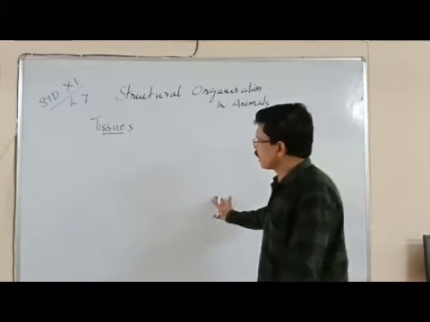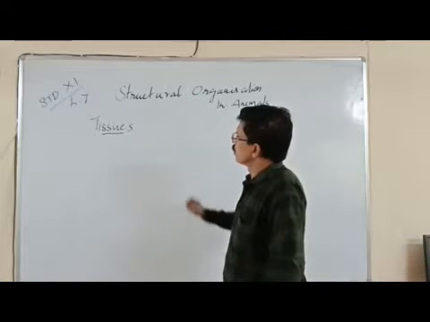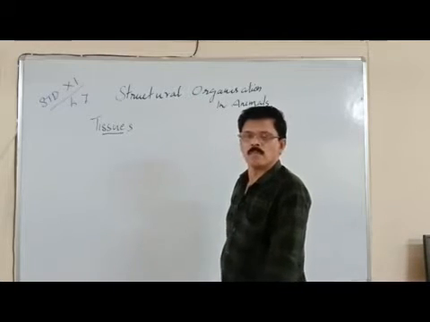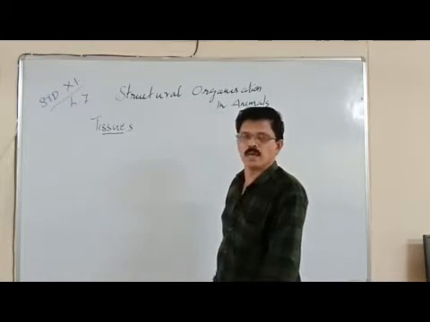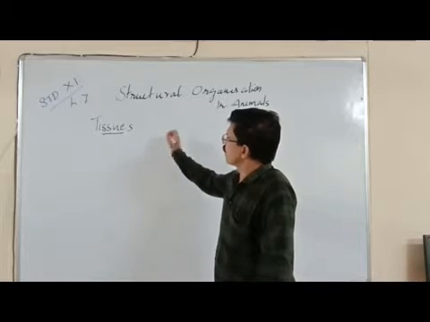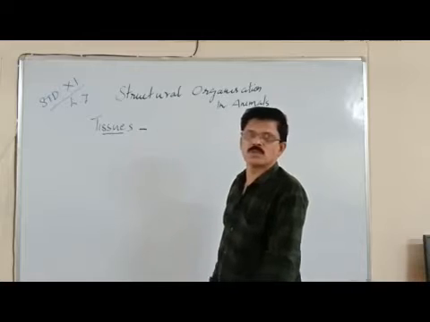The first type of tissues in plants are simple permanent tissues. But when you come to animals, the tissues can be classified into four groups.